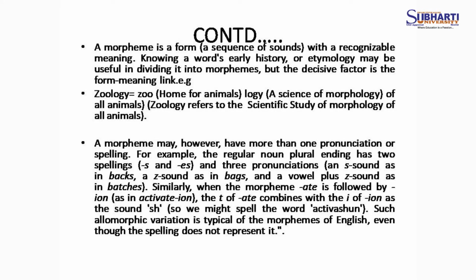So morphemic variation is typical of the morphemes of English, even though the spelling does not represent it. Whatever we add as an affix, that ate, that z sound, that es sound, that sh sound, all these affixes are known as morphemes.